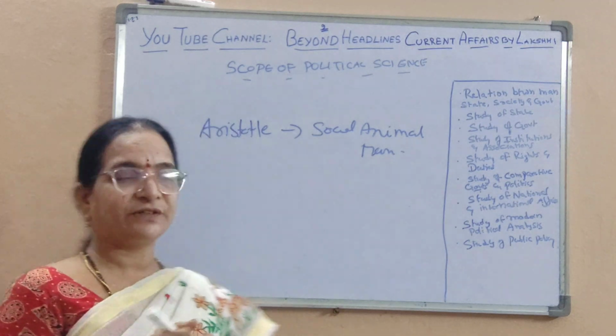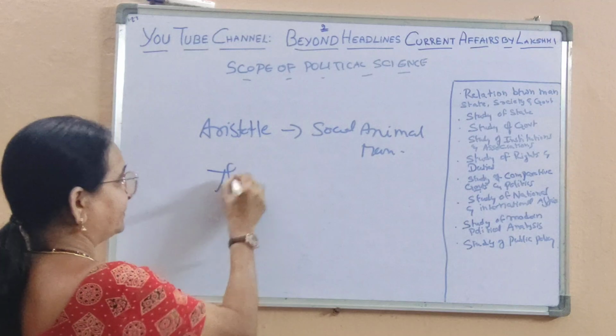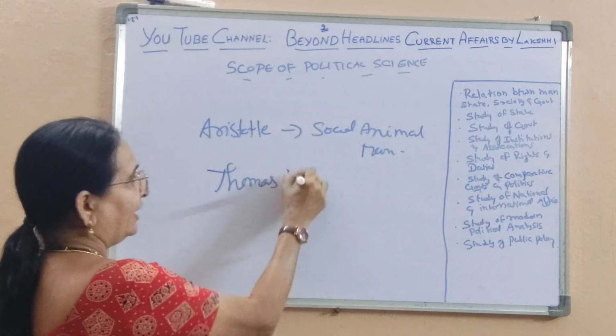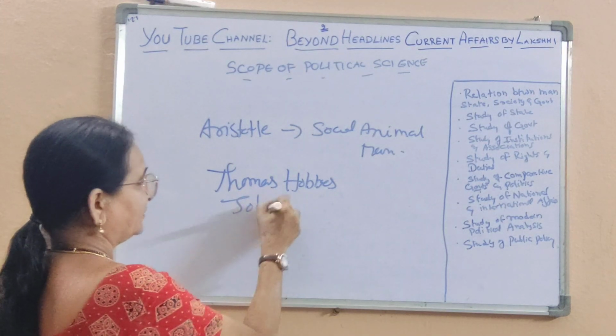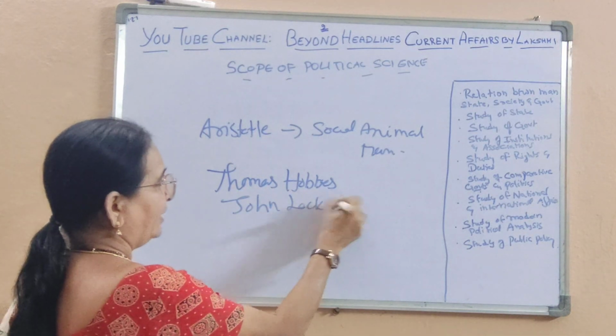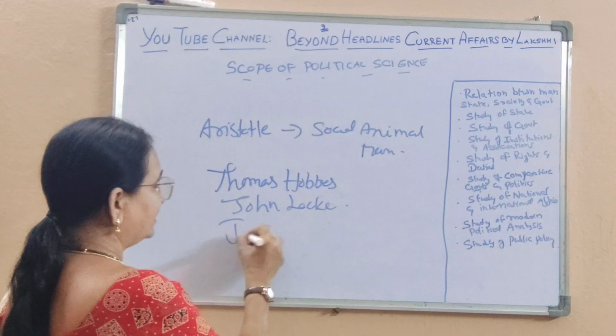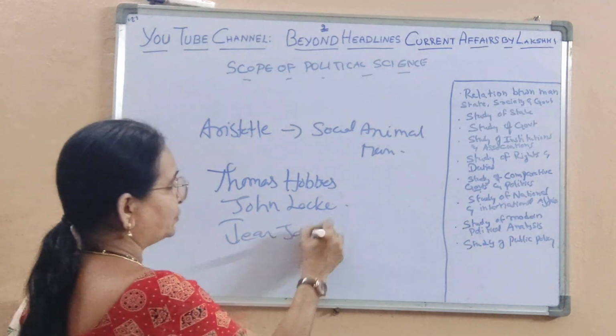And this theory was first put up by Thomas Hobbes, and later by John Locke, and further by Jean-Jacques Rousseau.